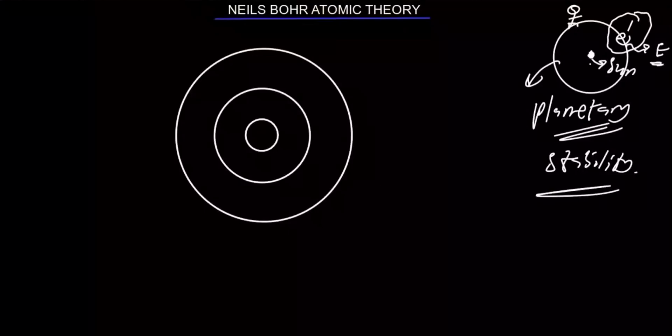According to your theory, everything should have collapsed. Why are they not collapsing? What's wrong? It cannot explain that. So that's why Rutherford's model is ruled out. Then let's look at Niels Bohr. Now, Niels Bohr just corrected something. Remember, we still have the nucleus that has the proton and neutron.